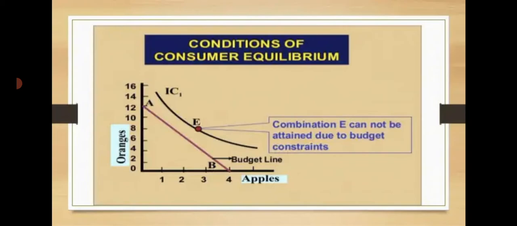You see that under the conditions of consumer equilibrium, combination E cannot be attained due to the budget constraint. Why? Because of the budget constraint for the consumer. The consumer cannot go beyond this line given his income. The budget line also reflects how much of good Y is to be sacrificed for additional units of good X.